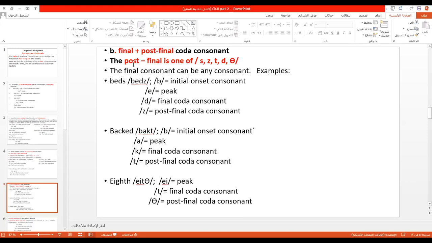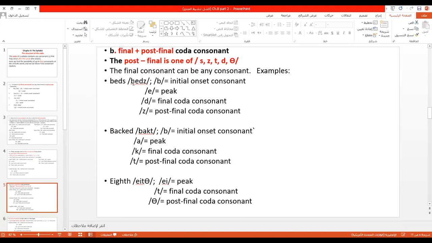And in order to be sure of my claim, of my analysis, the post-final is one of S, Z, T, D, TH. And of course, the final consonant can be any consonant. Look at these examples.